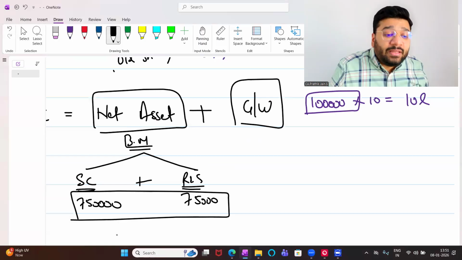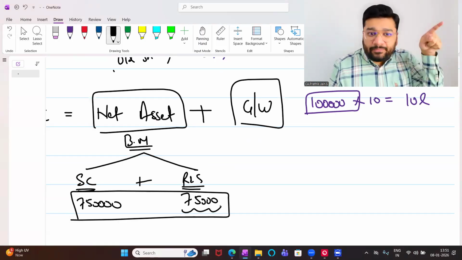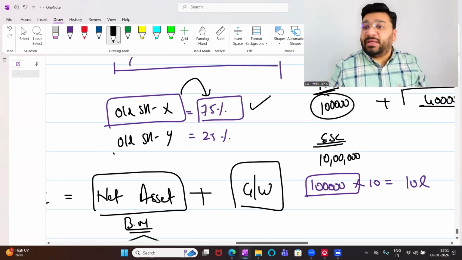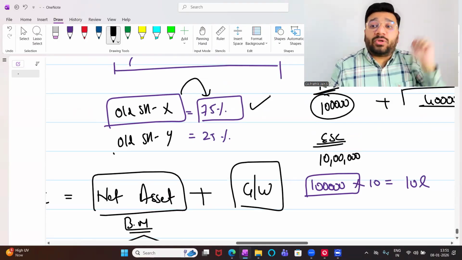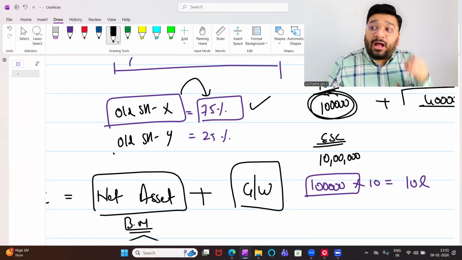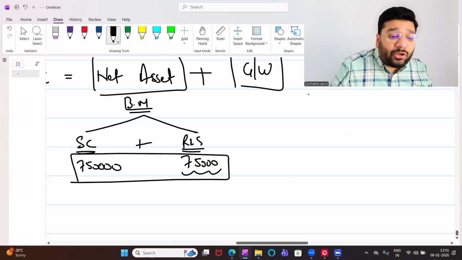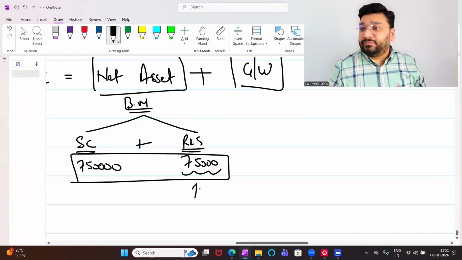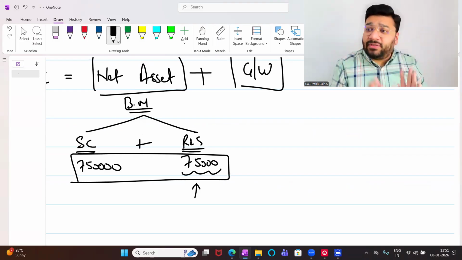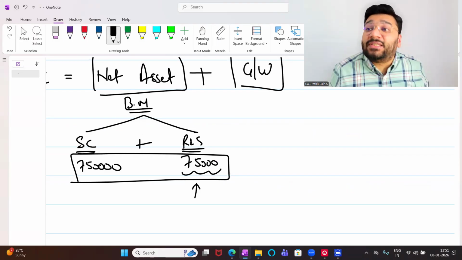Why? Because this 75,000 rupees is profit earned in the old era. In the old era, who was the shareholder? X was the shareholder. He has right over this 1 lakh rupees. Out of 1 lakh, how much has he got right on? 75,000. Just because it is not distributed, can we say X, you don't have any right further? No. It belongs to X. It is just that the company has not distributed it.